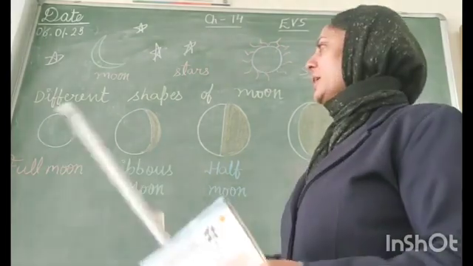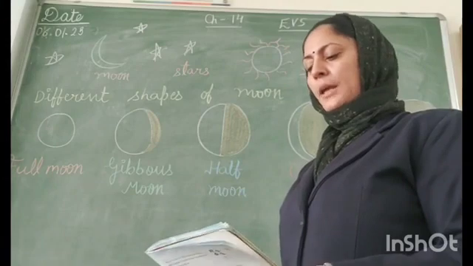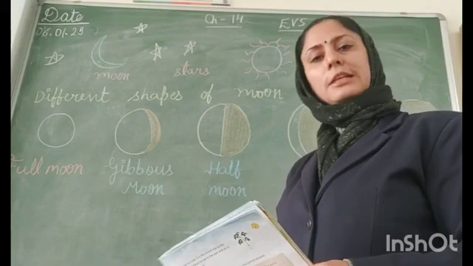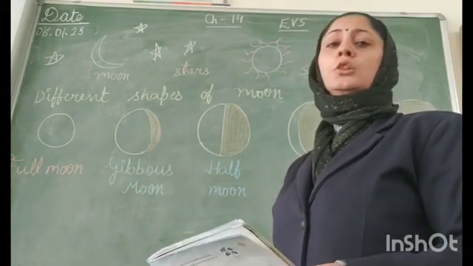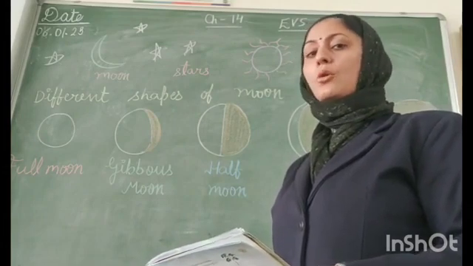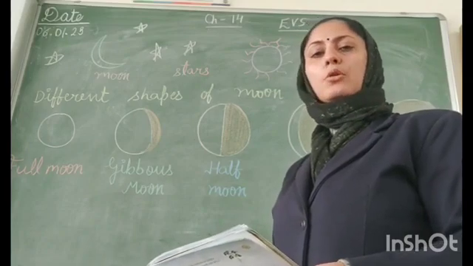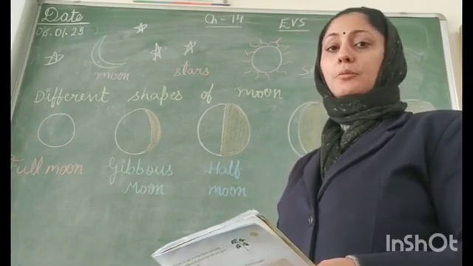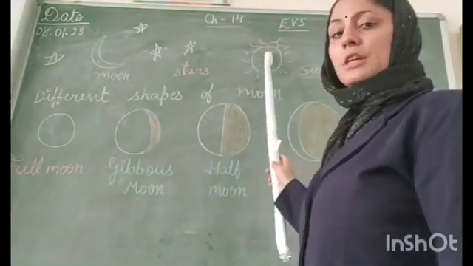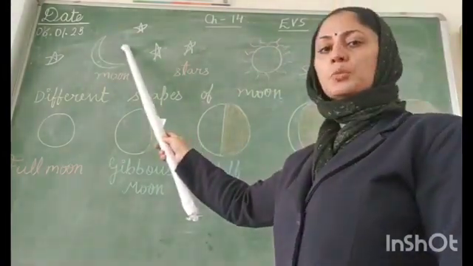Moon is round in shape, as you can see in first picture. It moves around the earth, planet Earth on which we live. The moon has no air or water. The moon does not have light of its own. It looks bright because the sunlight falls on it. It means moon does not have a light. It borrows the light of the sun, or the sun's light reflects on moon.